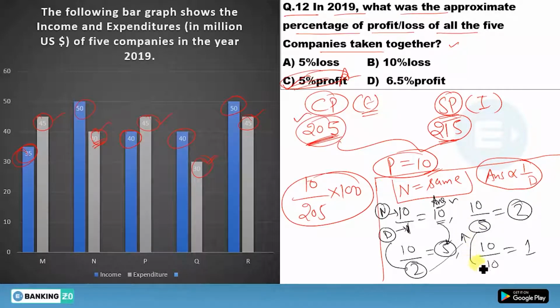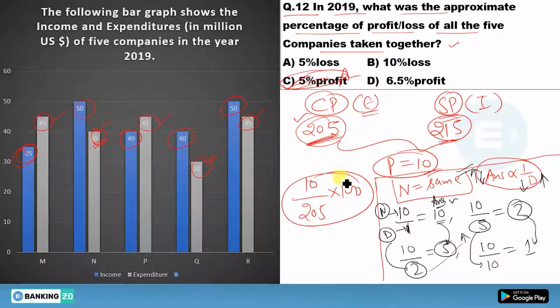You further increased your denominator from 5 to 10. So your answer further decreased from 2 to 1. So clearly you can see here, whenever you increase your denominator, your answer decreases. Or vice versa, whenever you decrease your denominator, your answer will increase. Okay. So I hope this concept is clear to you.